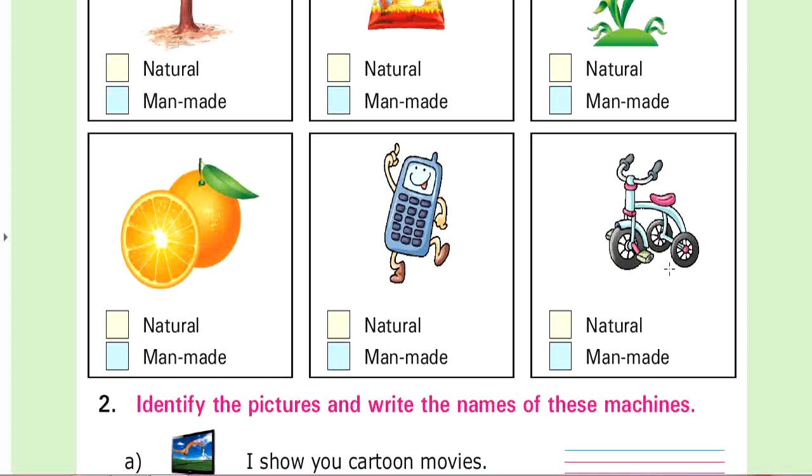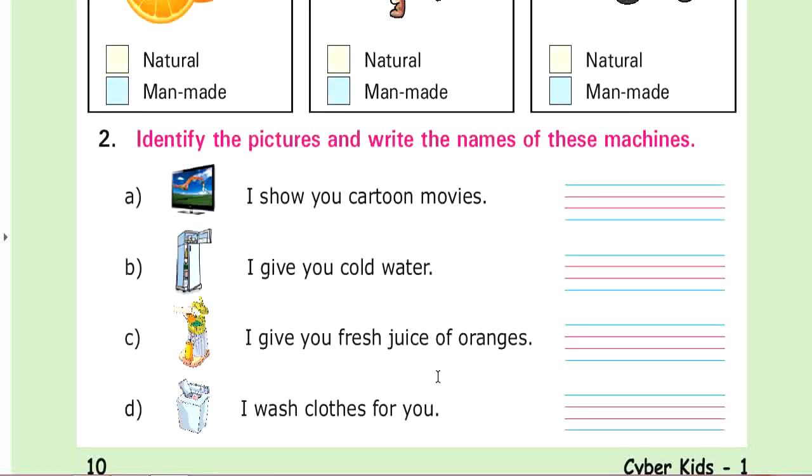Next is your bicycle. Is a bicycle man-made or natural? A bicycle is a man-made thing. So put a tick mark on the man-made block. Here you have to put a tick mark in the blue box. The second question given in your book is: identify the picture and write the name of these machines.